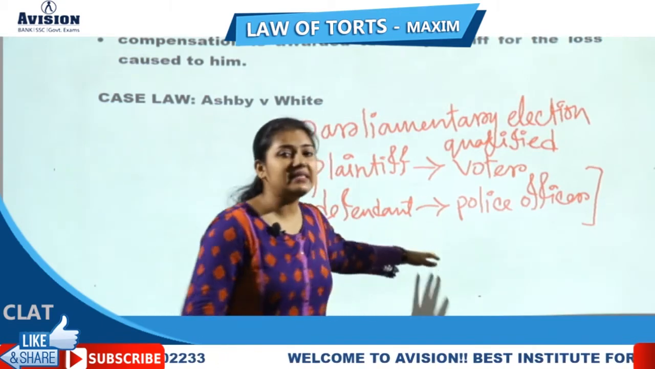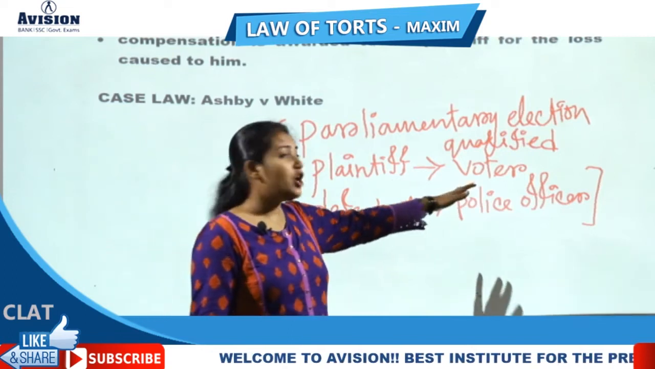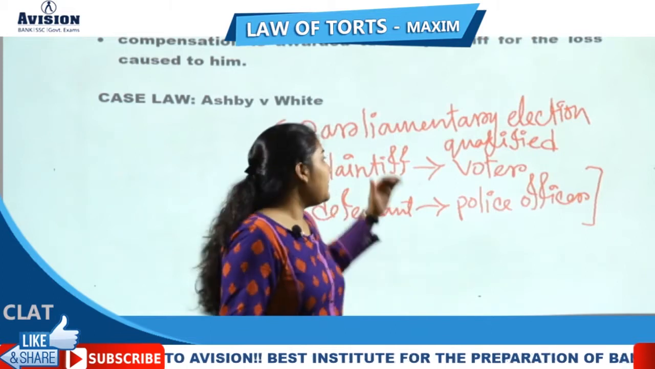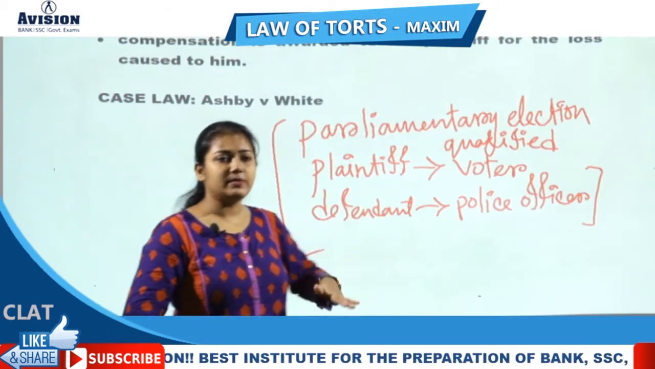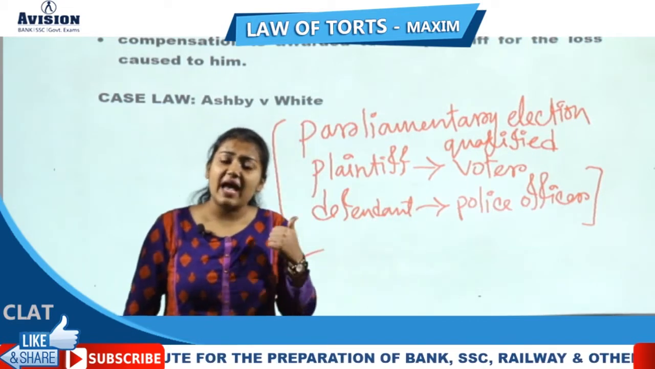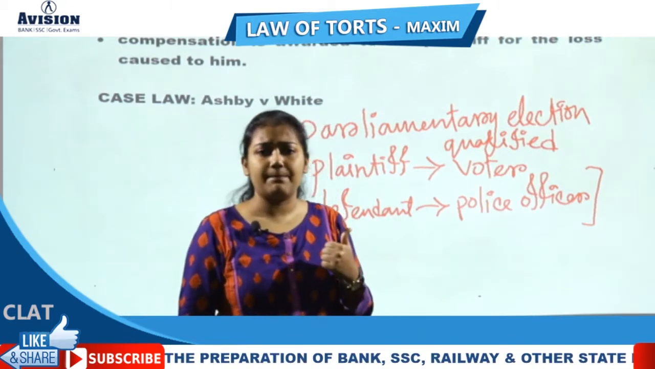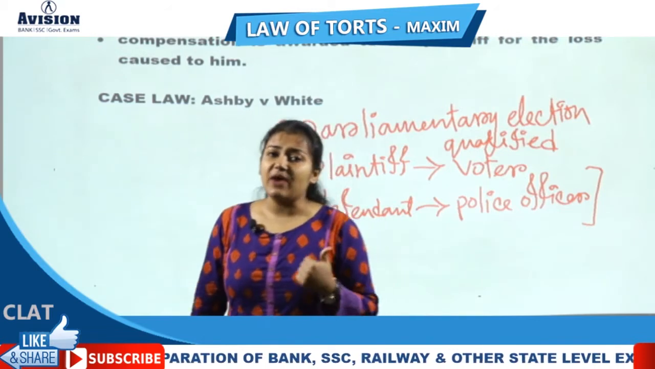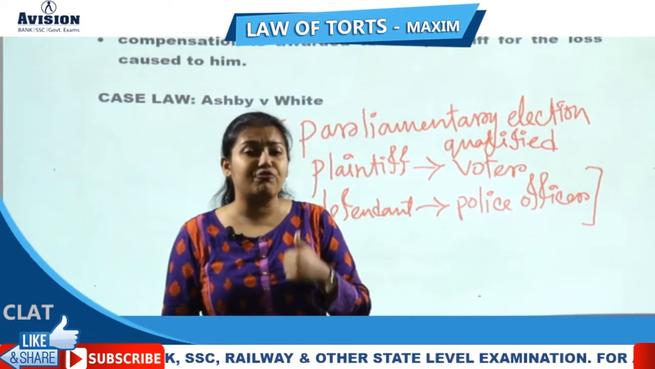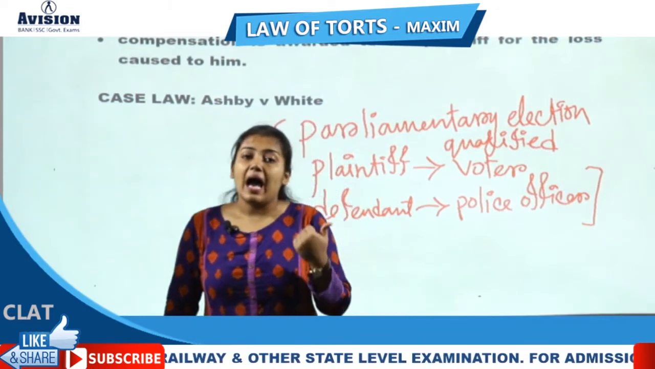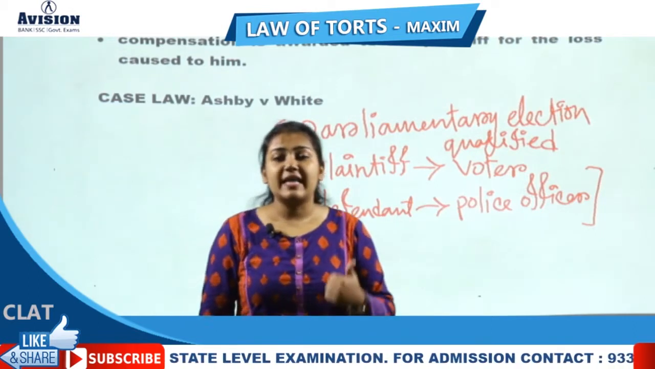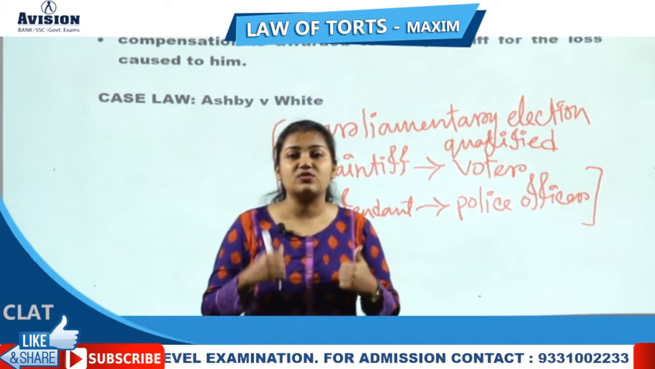Now what happened in this case? This police officer did not let the plaintiff vote in that parliamentary election. The plaintiff sued the police officer and alleged that as his legal right was violated and he was not let to vote in the parliamentary election, he must get compensation from the police officer. I must get damages because my legal right was violated.